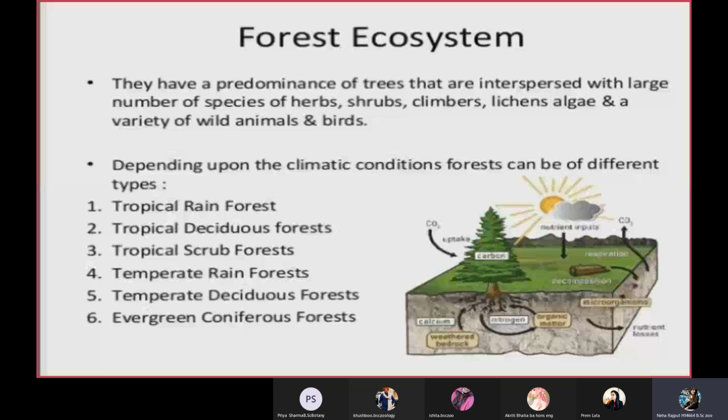So ecological succession has successive periods, successive steps. These are called seral communities. The first community that occupies the bare land is known as the pioneer community, and the last is known as the climax community. The climax community is almost the same in both successions, primary and secondary, and in the forest ecosystem. That is the forest. There are different types of forest I have told about: tropical rainforest, deciduous forest, scrub forest, and coniferous forest.